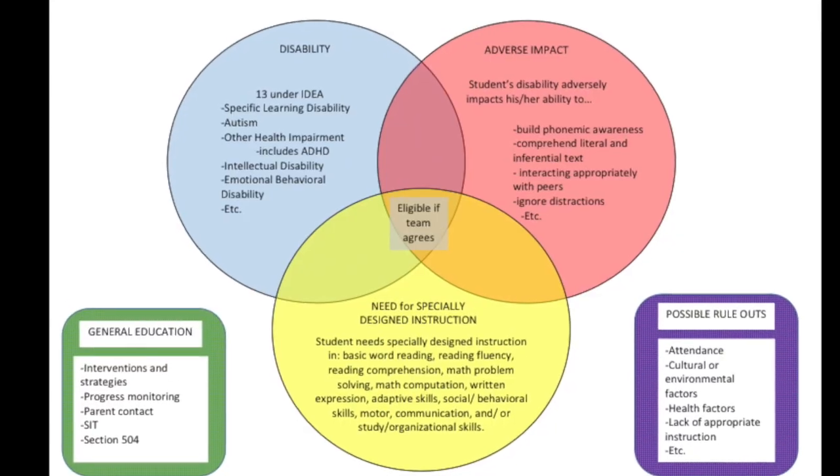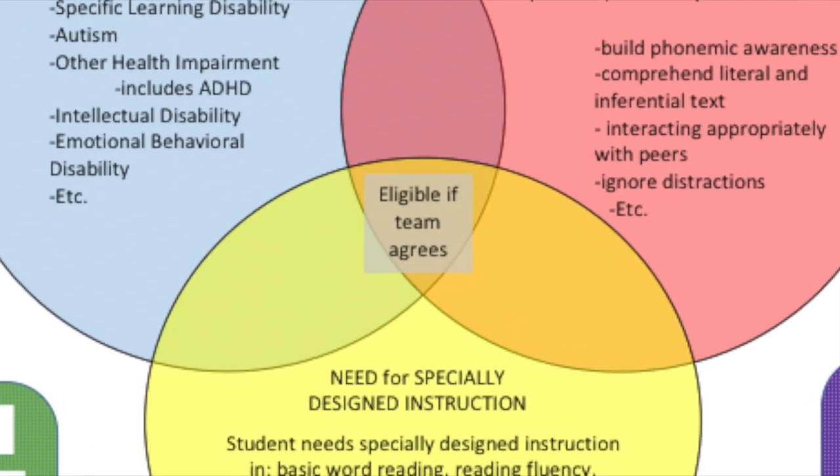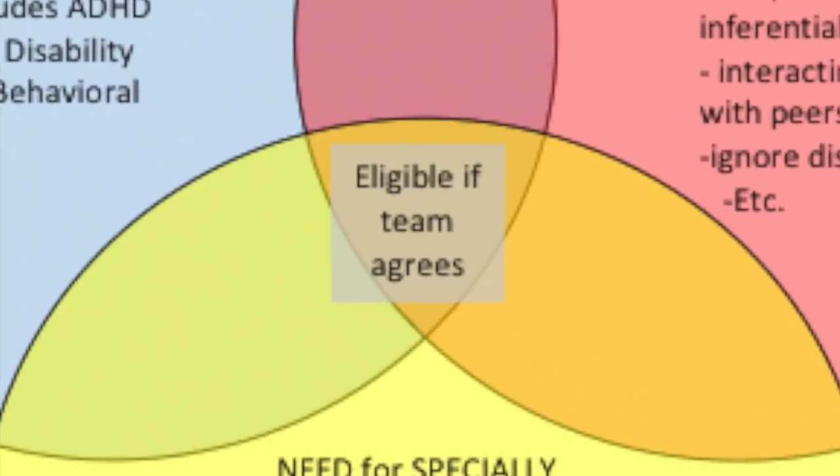So if a student shows evidence of a disability, has an adverse impact, and shows a need for specially designed instruction, and if we've ruled out the possible things that can be the primary reason for a student struggling in school, and we've documented that we have done our best to try to meet the student's needs in the general education setting, the team can decide that the student is eligible for special education services, as the student is not able to access the general education curriculum without changes in the delivery, content, or methodology of instruction.